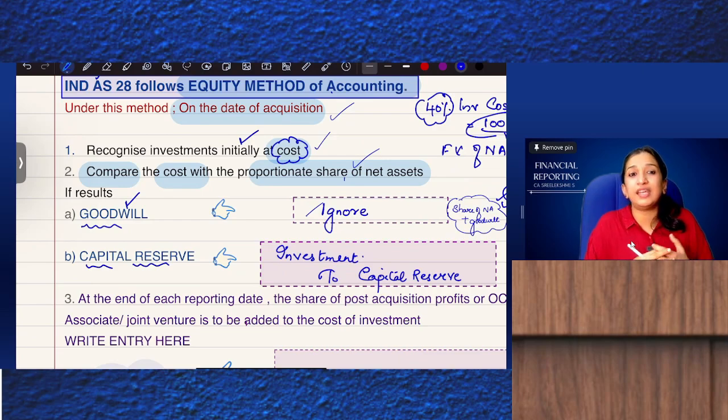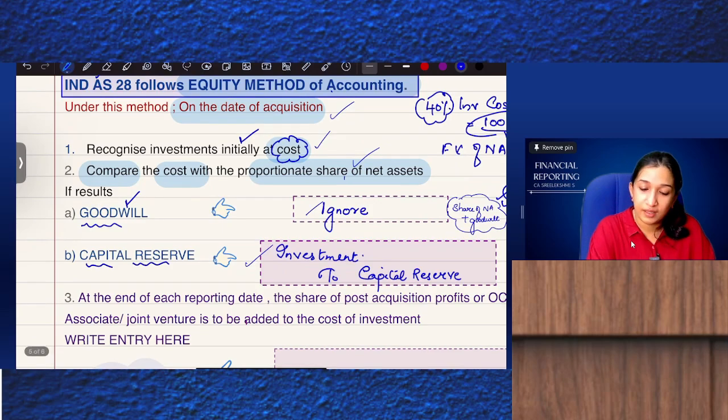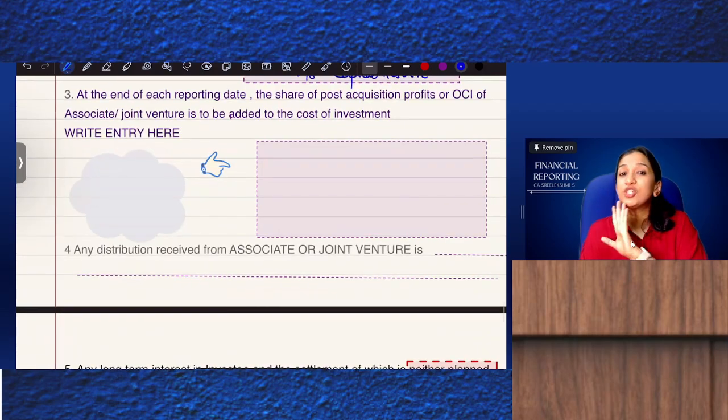If it results in a capital reserve on that date itself, then pass the journal entry, investment to capital reserve. On the date of acquisition, that's it: just recognize the investment at cost and compare it with the proportionate share of the fair value of net assets. I hope that is okay.